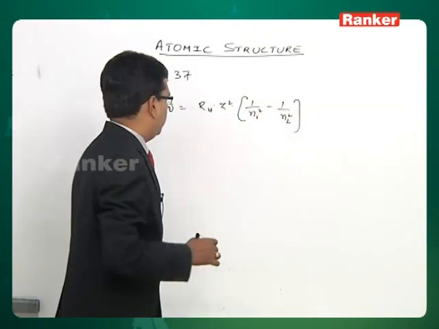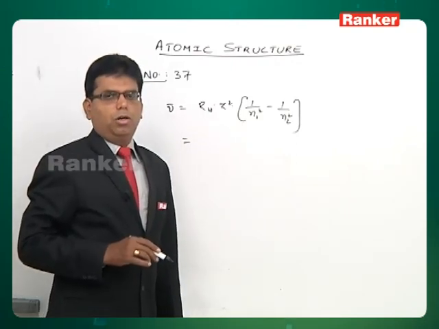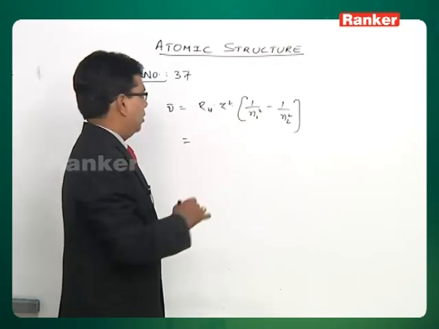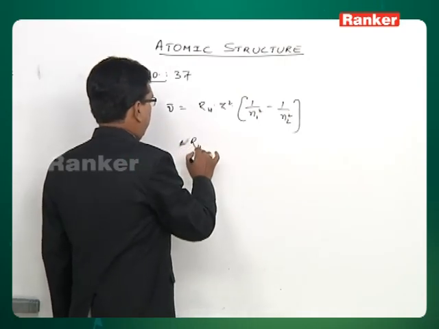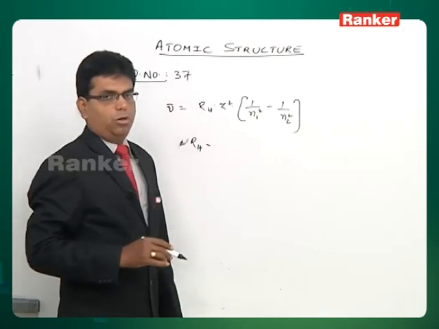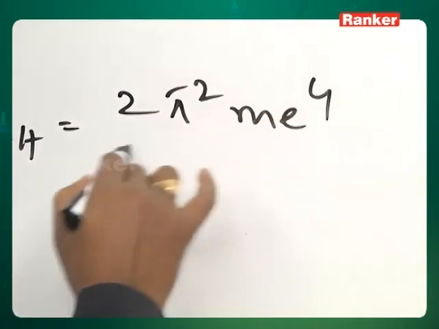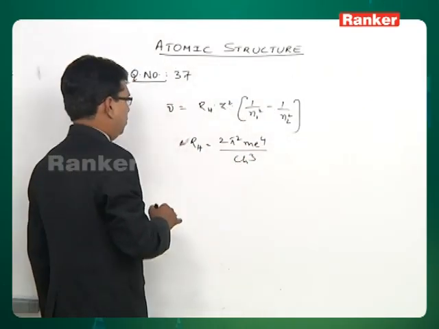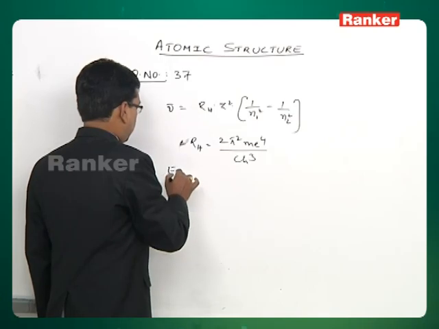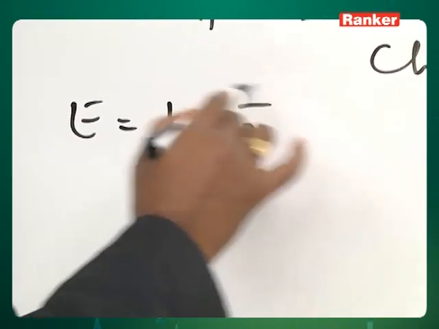When it is derived, RH is obtained as equal to 2 pi square me power 4 by ch cube, because nu bar is a wave number and E is equal to hc by lambda or hc nu bar.